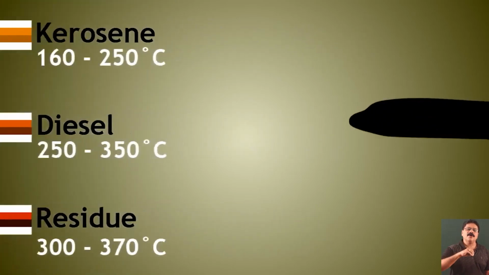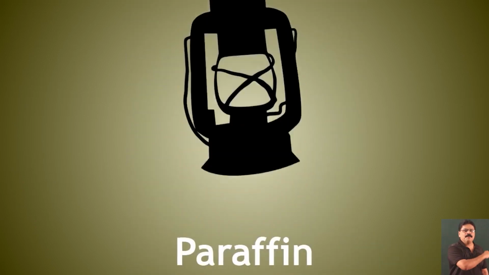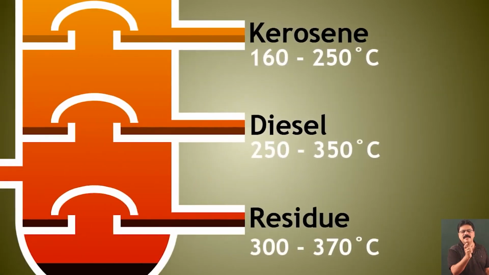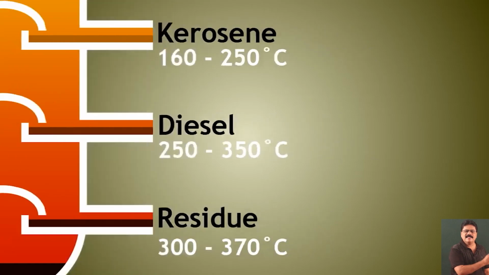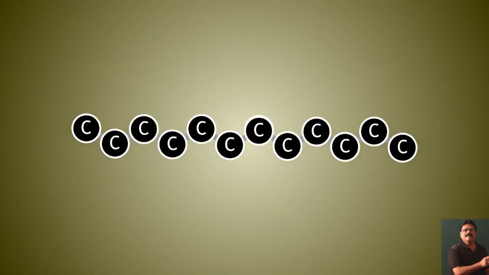Next comes kerosene oil. Kerosene oil is a fraction that is used as an aviation fuel and is also used in rockets. That is the next liquid fuel. It is also used for burning, for illumination in lanterns and lights. Then it is followed by diesel. Diesel is a 250-350 degrees centigrade fraction, and it is also a fuel.